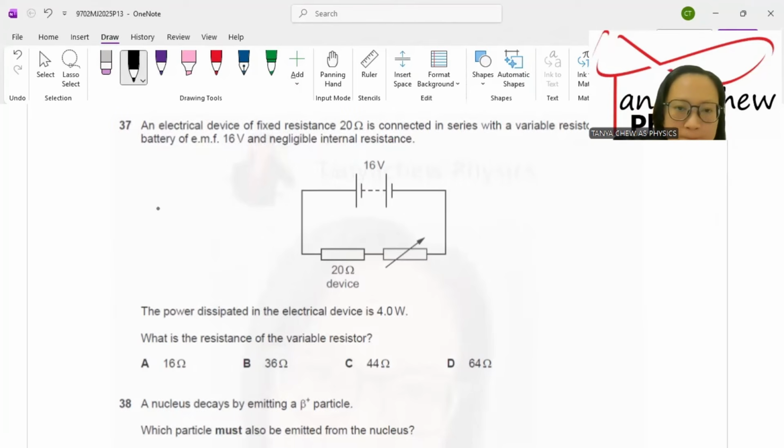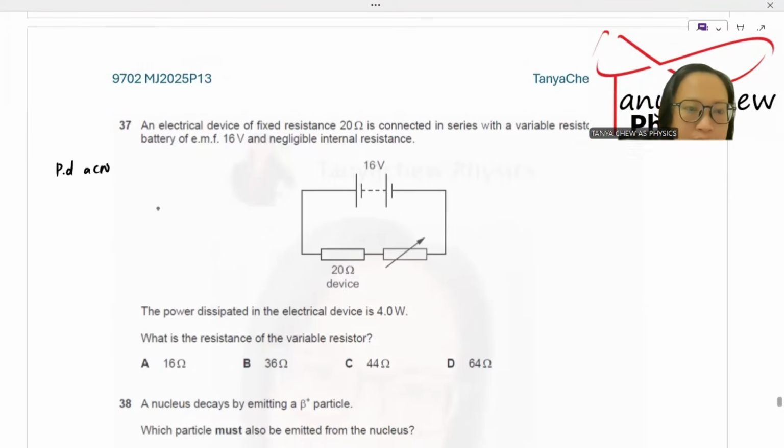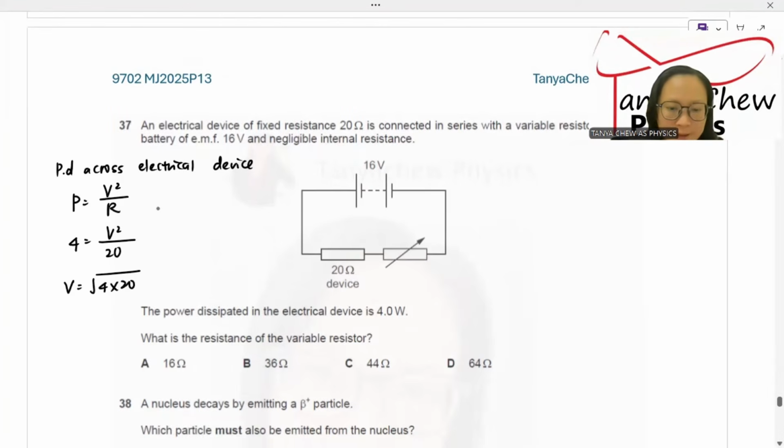So I am going to find the PD across the electrical device. I'm going to use P is equal to V squared over R. So power is 4, R is 20, V is equal to the square root of 4 times 20, and I got 8.9 volt. And then the PD across the variable resistor is 16 minus 8.9, which is equal to 7.1 volt.